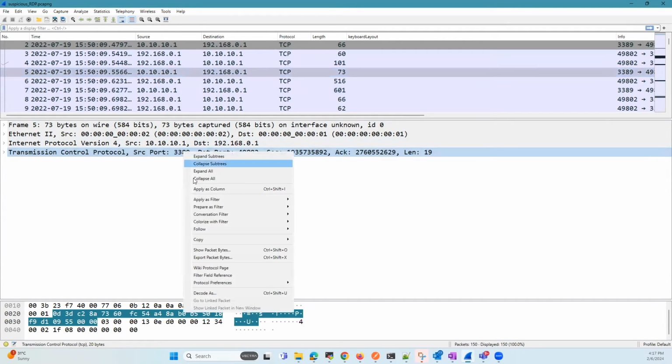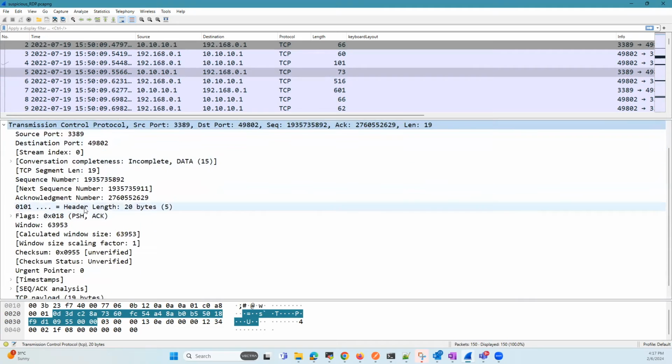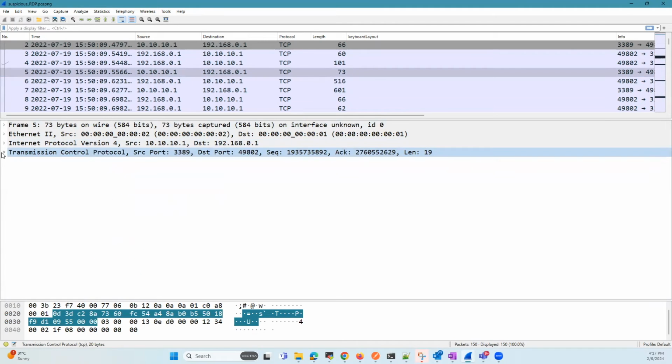I'm going to go ahead and right click on the TCP here. One of the other things I would like to highlight is that within the TCP, it says there are 19 bytes of data, but we don't see that data represented under the TCP stream here. Let's see why that is as we proceed further.